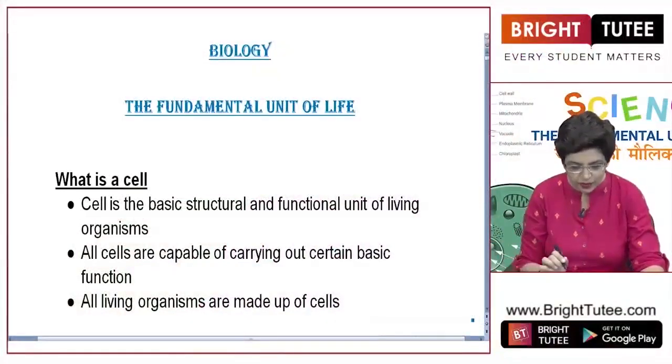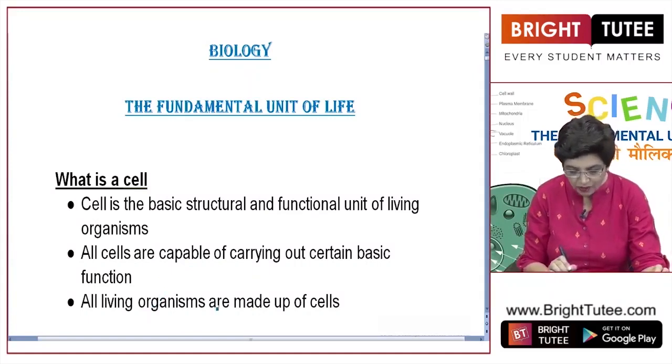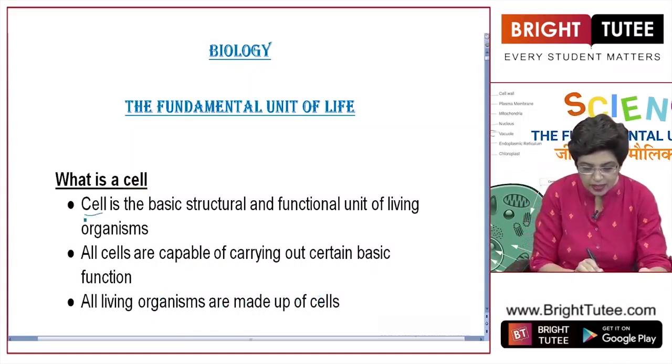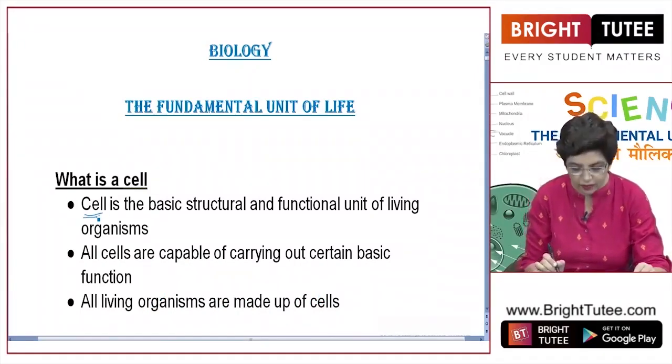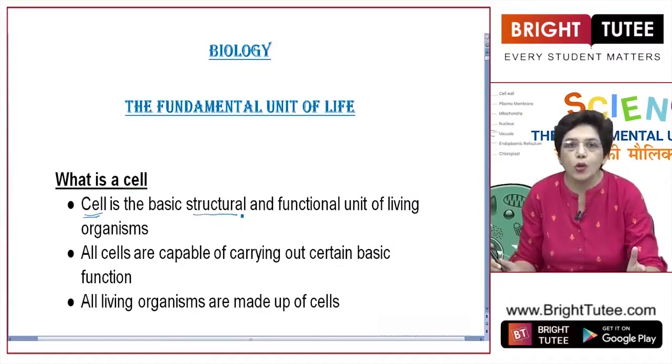So, what is a cell? A cell is the basic structural and functional unit of all living organisms. All the cells are capable of carrying out certain basic functions. All living organisms are made up of cells. It is called the structural unit of life because the structure of all living organisms is made up of cells.